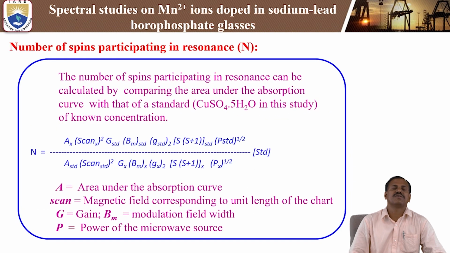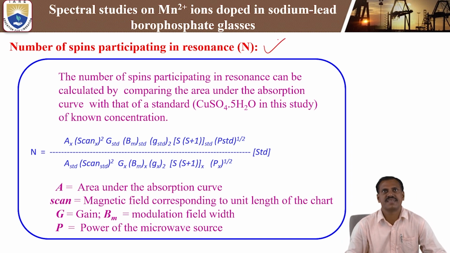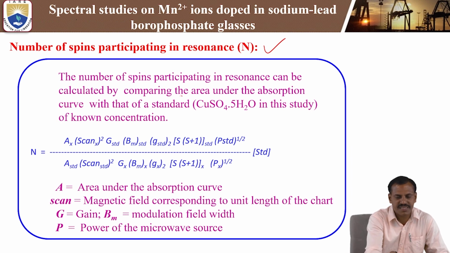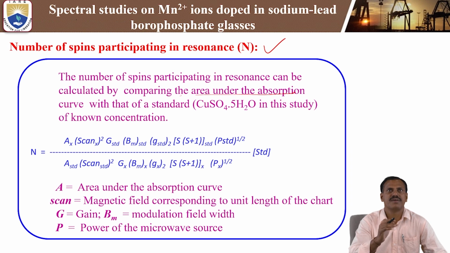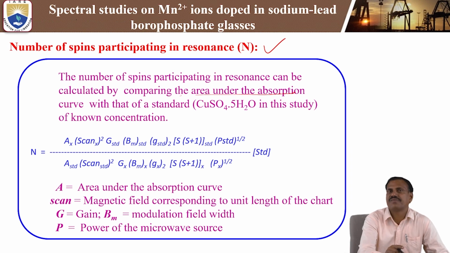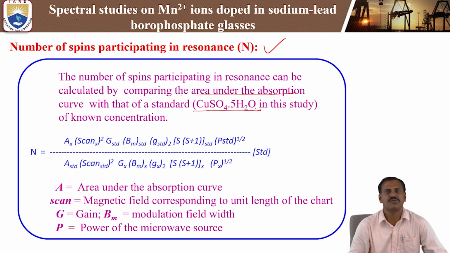Next, coming to the EPR resonance signal, we can calculate the number of spins participating in the resonance, N. The number of spins can be calculated by comparing the area under the absorption curve of each absorption peak, with reference to copper sulfate pentahydrate (CuSO4·5H2O) of known concentration.